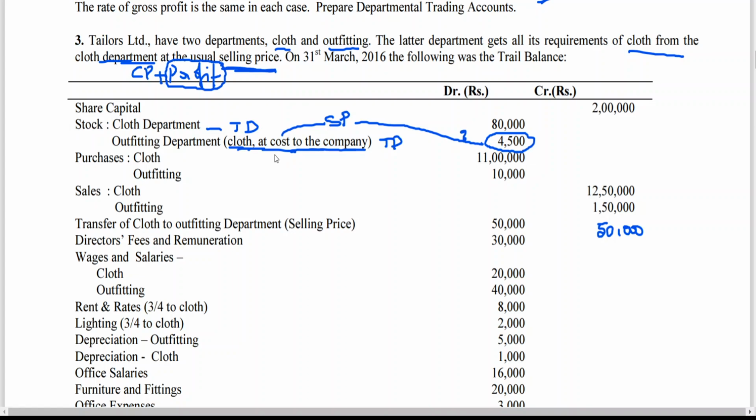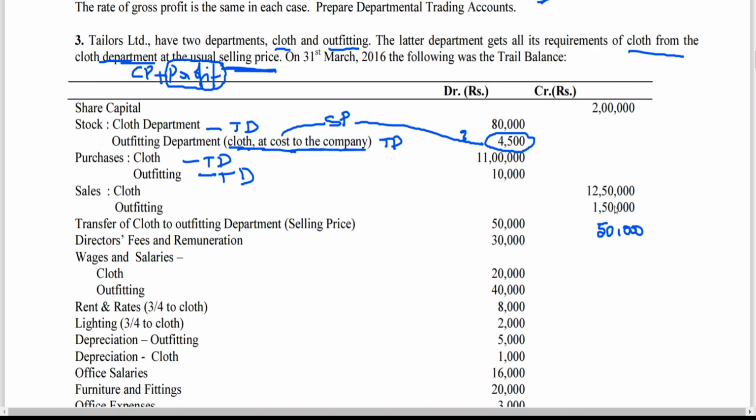Okay. So now that is the reason why we need to have the percentage of profit. Sir, the percentage of profit is not given. Gross profit by sales plus goods transferred from transferor to transferee. These things we will be seeing, right? Next, purchases: cloth will go to the trading account, debit side of cloth. Outfitting will go to this one.